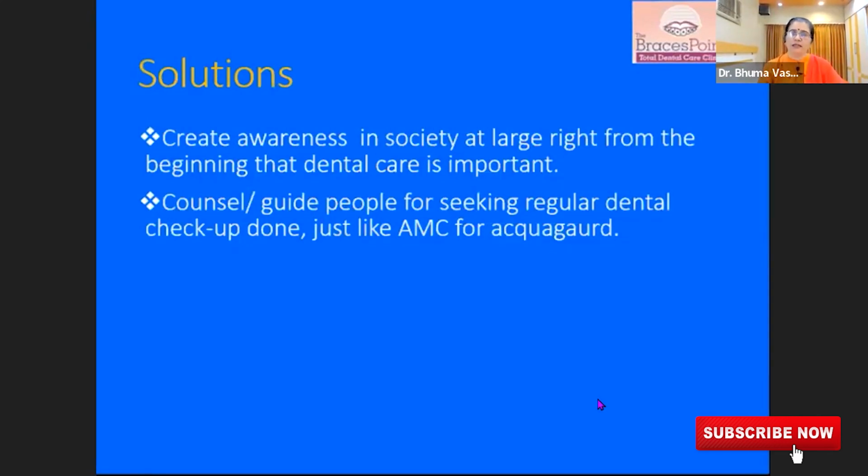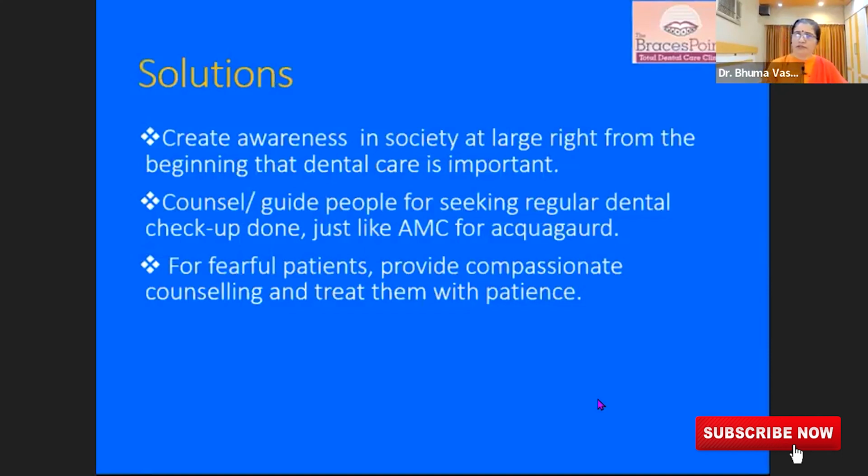We can counsel and guide the people for seeking regular dental checkups, just like annual maintenance for the aquaguard. We never think before deciding that we require annual maintenance for aquaguard. We require it. We understand it. We never reach a situation where we would have a flat tire on the road. We will make sure that our tire air pressure is checked regularly. We have sufficient gas and petrol in our car regularly. We do the regular service of our car. This is a machine which we have to take care of, and we have to do regular checkups for it.